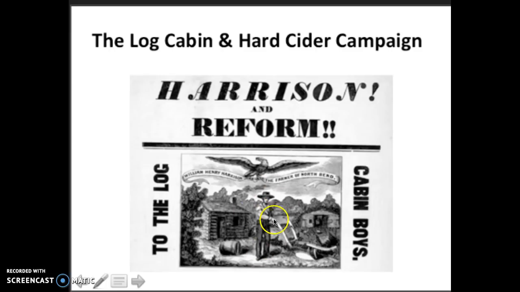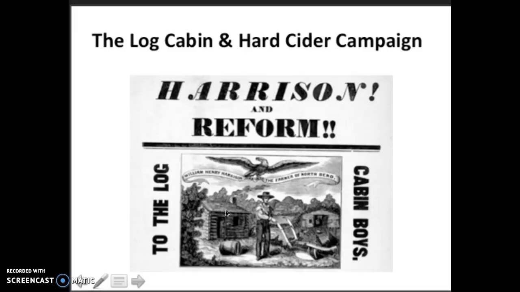This is William Henry Harrison depicted here with a steel plow, and there's a log cabin back here. The way this came about was because Democrats, in an attempt to ridicule William Henry Harrison as a poor man, said that he was born in a log cabin and drank hard cider. These were symbols of the common man. So if his opponents are saying that William Henry Harrison is a common man, that's what the people wanted to hear. They wanted a common man in office.